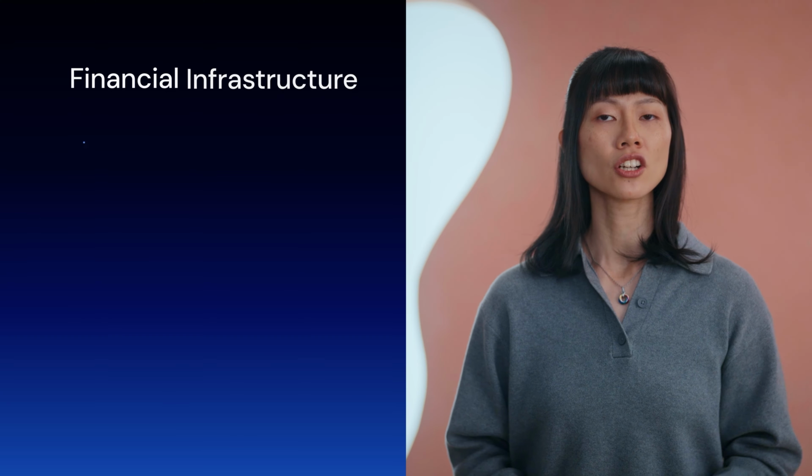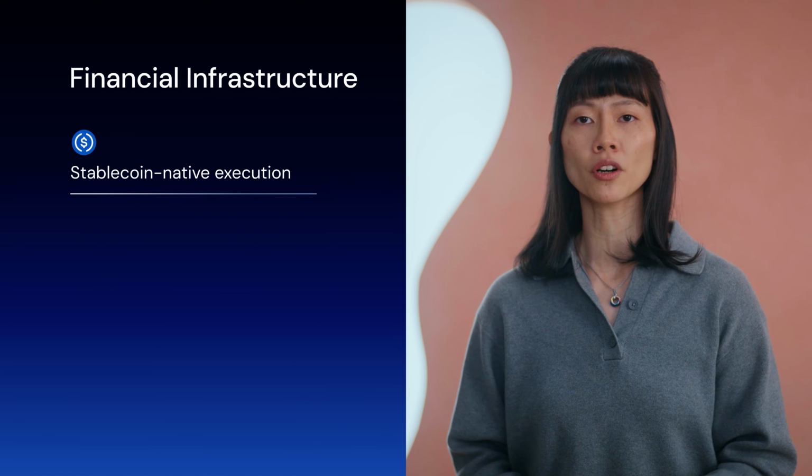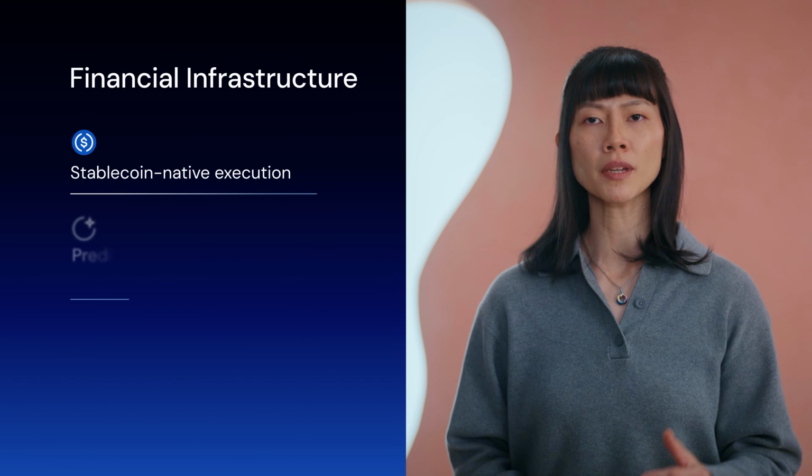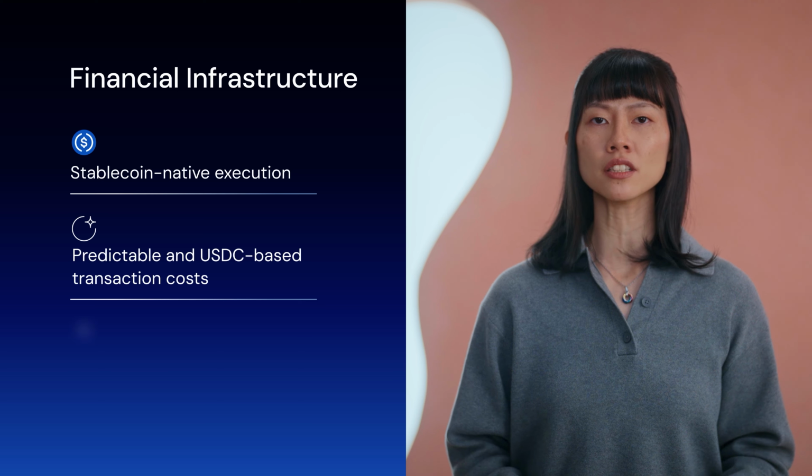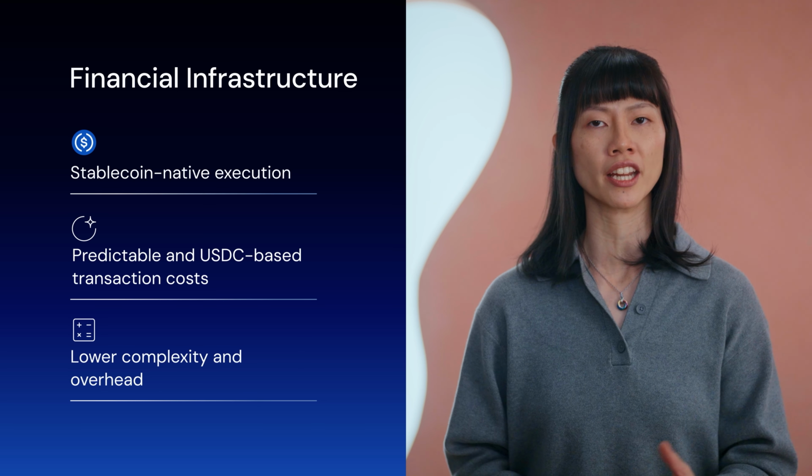Once liquidity can move freely, we can focus on how transactions are priced, executed, and governed. That's the financial infrastructure piece. On ARC, transaction fees are paid in stablecoins, starting with USDC. This makes execution costs predictable and easier to account for within existing financial systems.